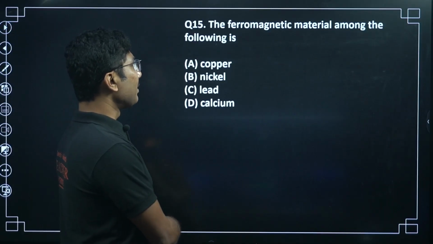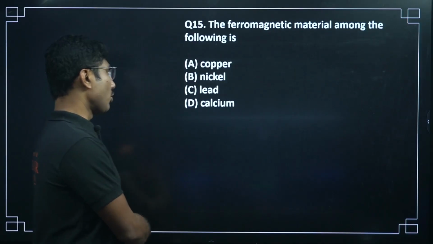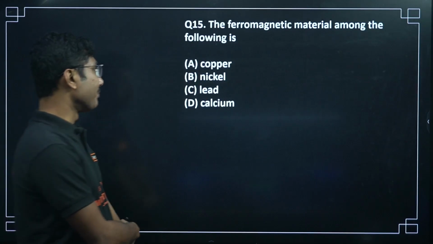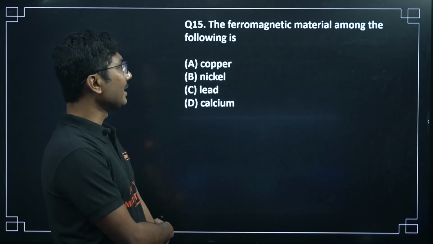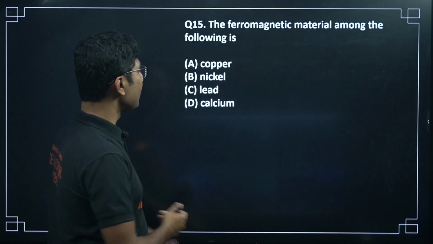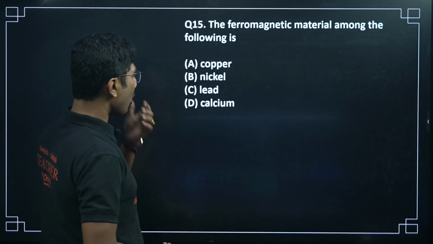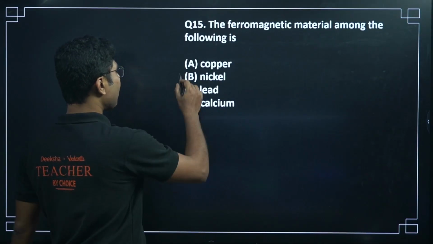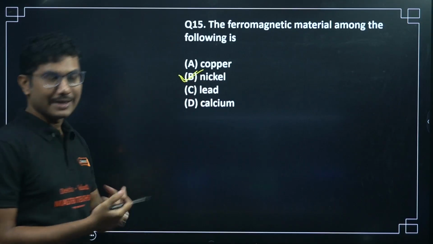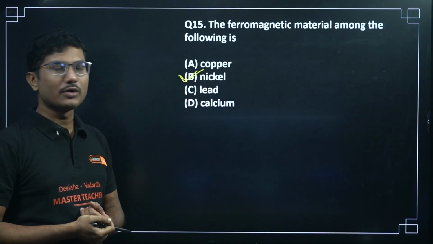Now next question. The ferromagnetic material among the following is copper, nickel, lead, calcium. Which of them is a ferromagnetic material? So we are talking about ferromagnet. Out of copper, nickel, lead, calcium, only nickel is a ferromagnetic material. It can be converted into a good magnet.